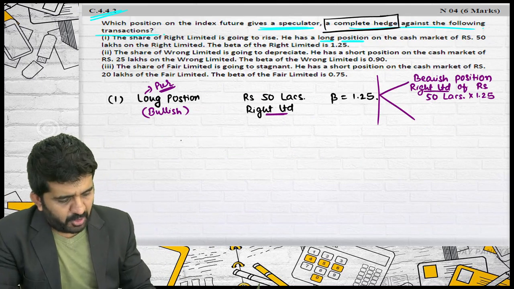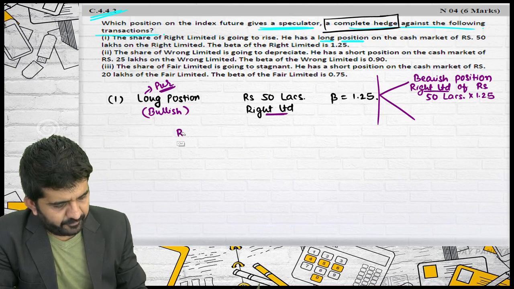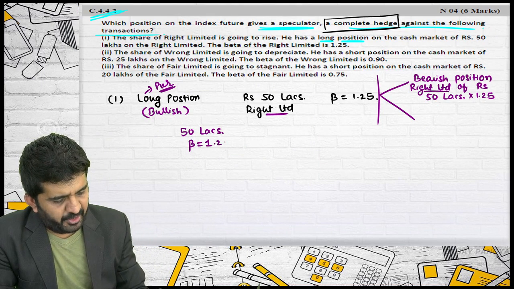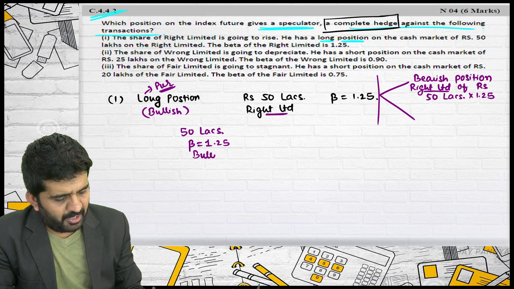What position are you already having? 50 lakhs rupees with a beta of 1.25, you are bullish.